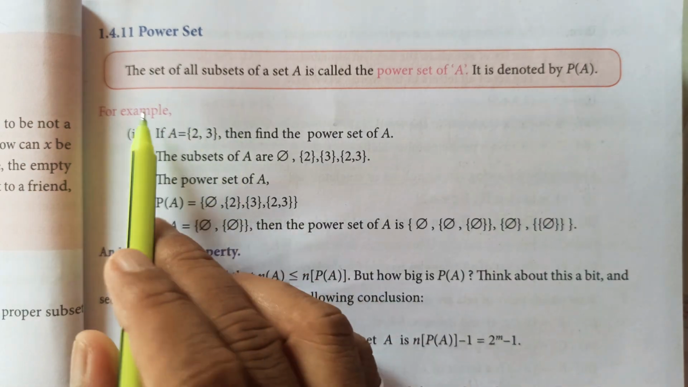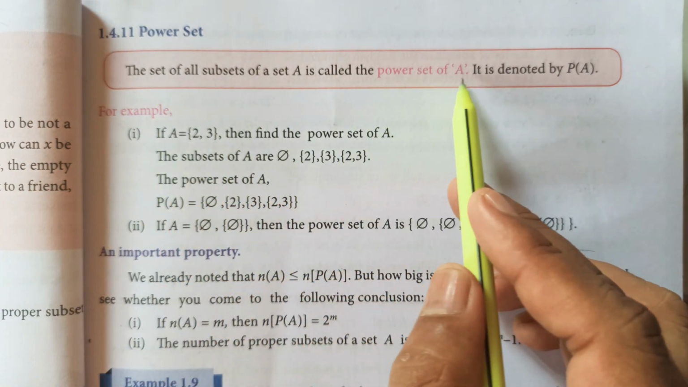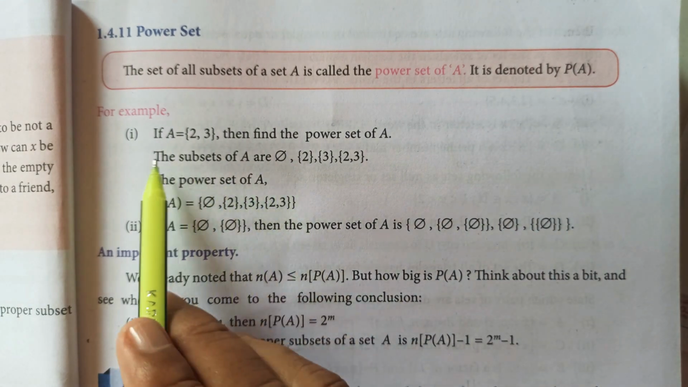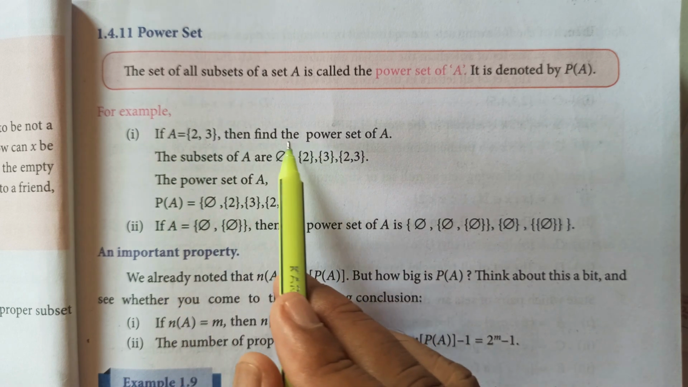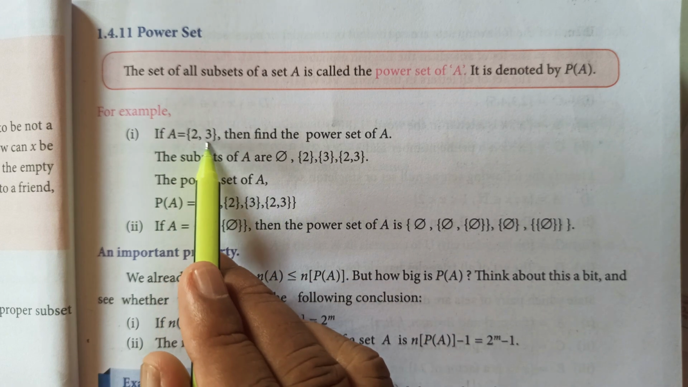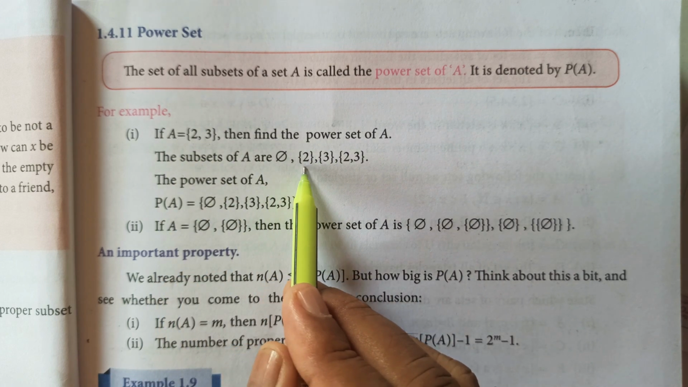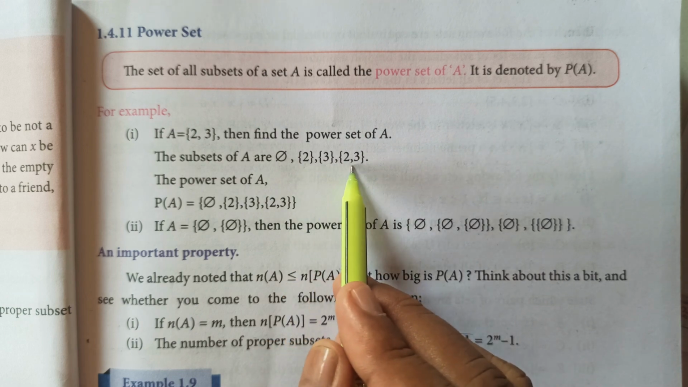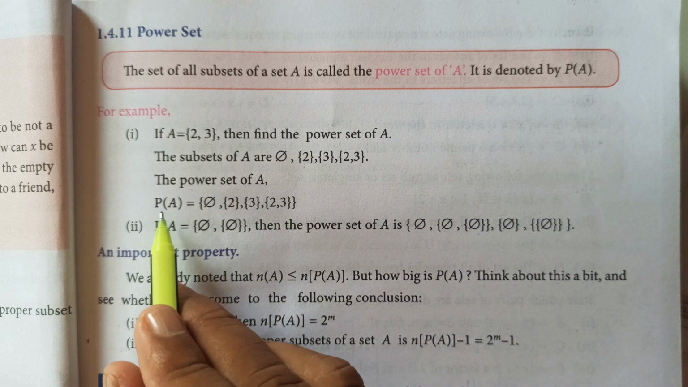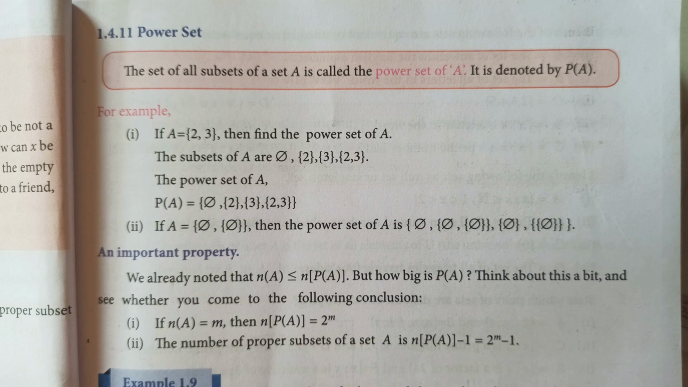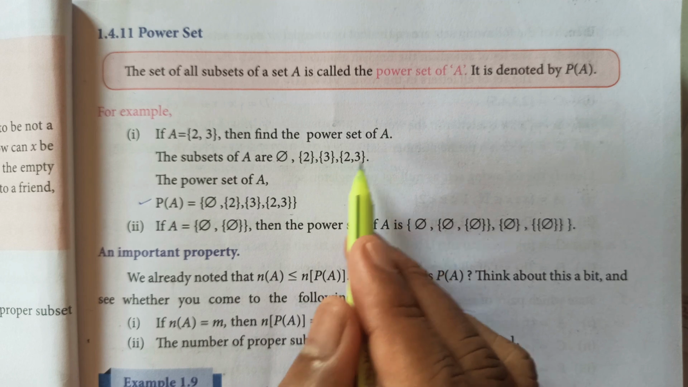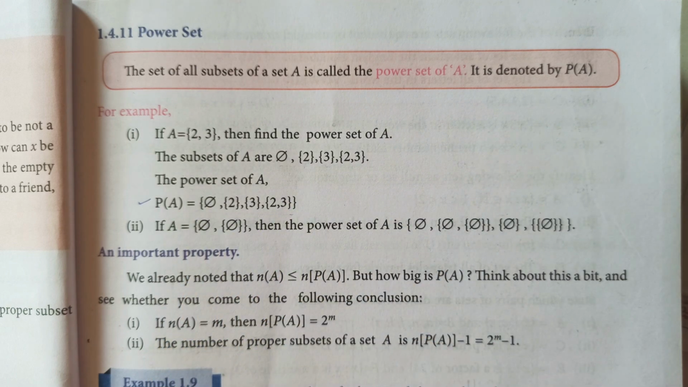Next we are coming to power set. The set of all subsets of A is called the power set. It is denoted by P of A. This is very important from the examination point of view. If A is a set with elements 2, 3, find the power set of A. The subsets of A will be, as we have seen, empty, 2 in a set, 3 in a set, and 2 and 3 together in a set. All these elements together enclosed in a set bracket is called the power set.